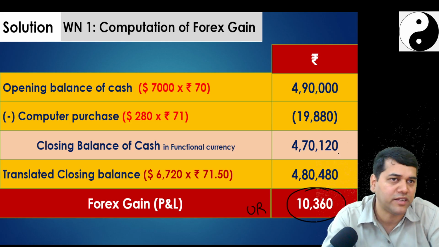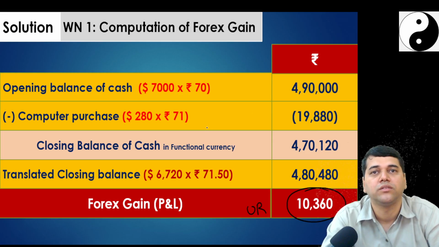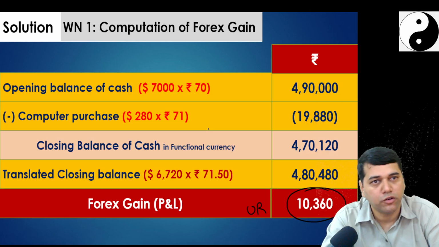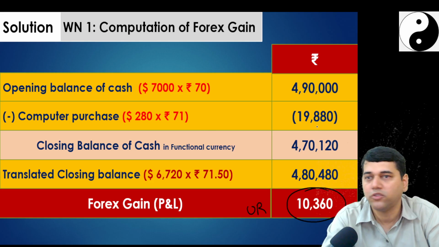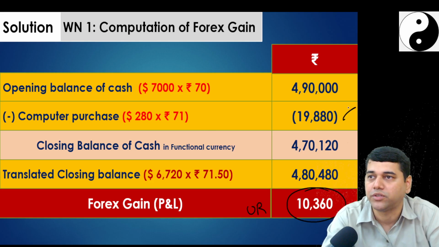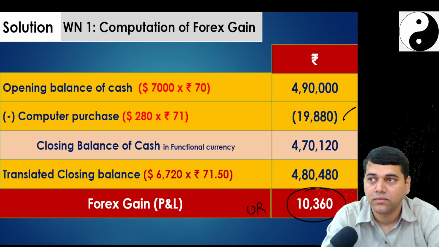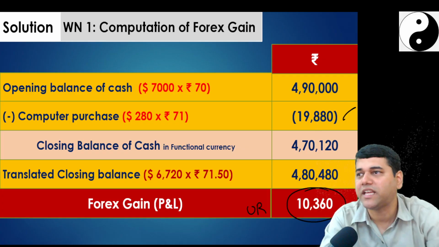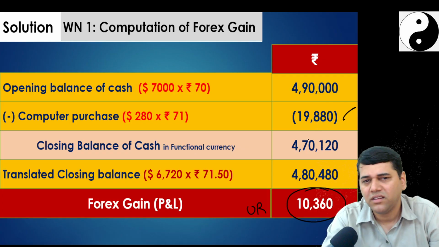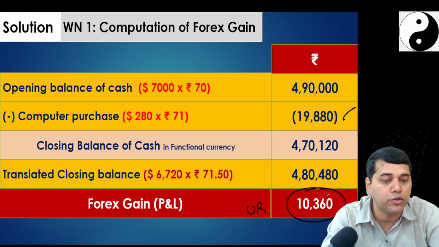Don't get into that. But what is your accounting entry when you purchased a computer? Computer account debit, the dollar amount converted at this rate. So this is the cash paid for that computer. It is not realized or unrealized. If it is realized, it is already sitting there. Leave it, you don't get into it. Finally, you need to look into the unrealized.